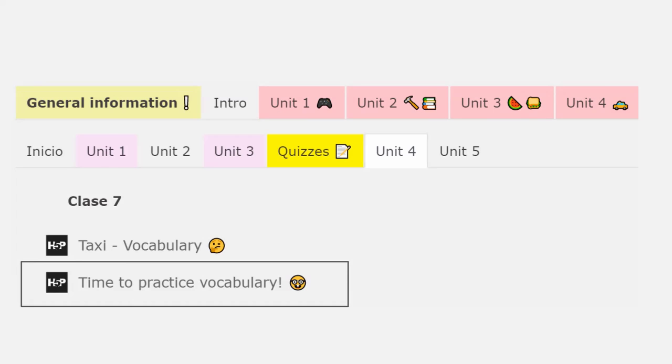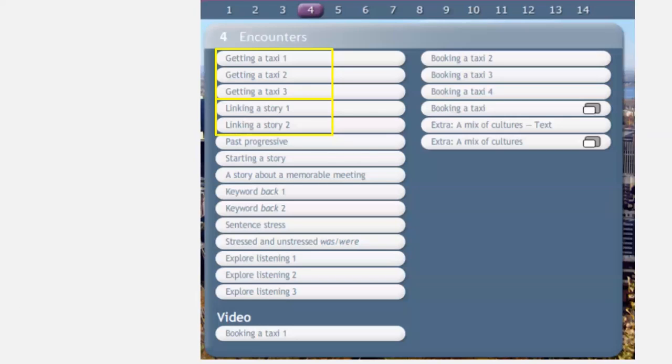And in Unit 4, here we have this exercise, time to practice vocabulary. You will find some exercises so you can practice. And also, here we have our software. I recommend you to practice getting a taxi 1, 2, and 3, and linking a story 1 and 2.